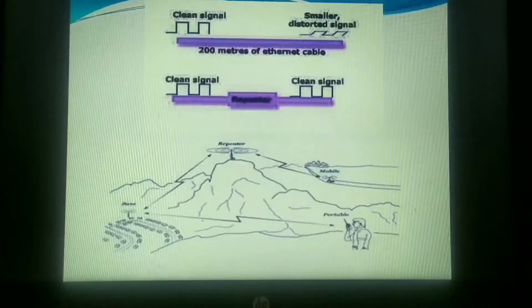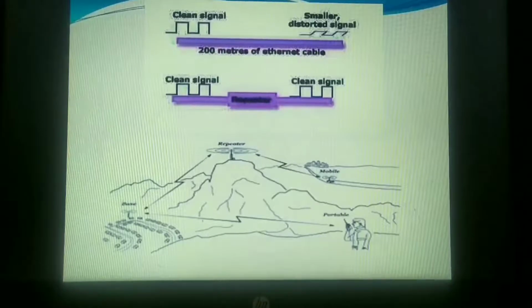In all those cases we have already studied what exactly repeaters are. So we will just see how exactly repeaters work. Since the signal loses its strength as it passes along a cable, it is often necessary to boost the signal with a device known as a repeater. You can see here the cable is around 200 meters of Ethernet cable. I have already shown you the Ethernet cable.